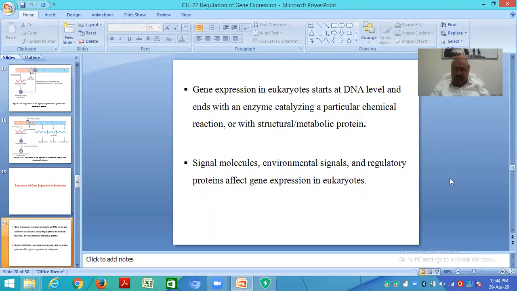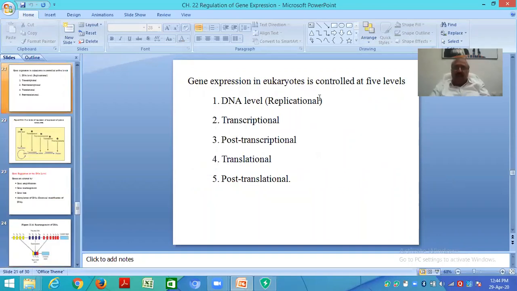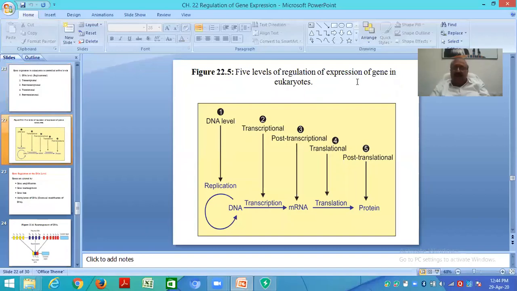Okay? Gene expression in eukaryotes is controlled at 5 levels. They are DNA level, replicational, transcriptional, post-transcriptional, translational, and post-translational. Eukaryotic gene expression is a little tricky. 5 levels of regulation of expression of gene in eukaryotes.